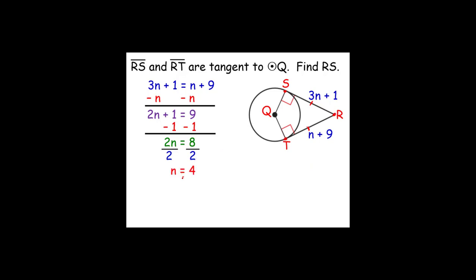Unfortunately, this is not our answer, because the question stated to find the length of segment RS. We will need to substitute the values in. 3 times 4, since n is equal to 4, is 12 plus 1, RS is equal to 13.